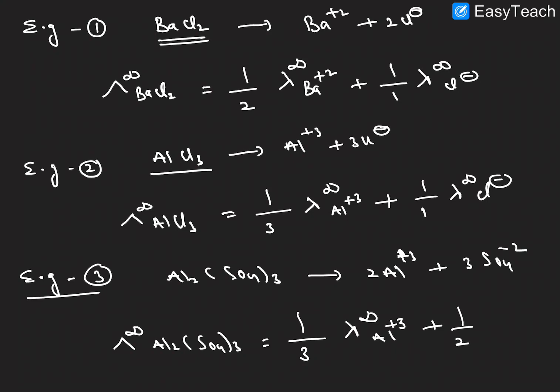We don't consider minus or plus, we just take the charge, and lambda infinity of SO4 minus 2, the anion. I hope it is very clear.